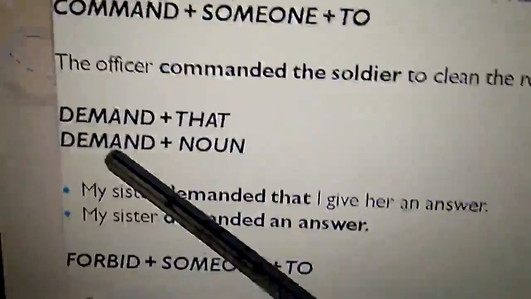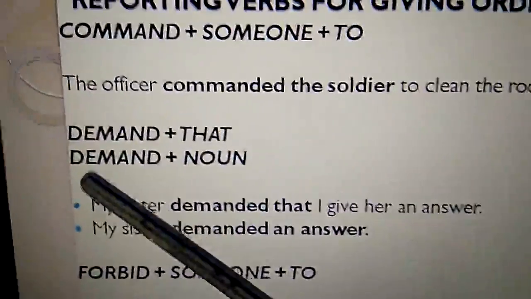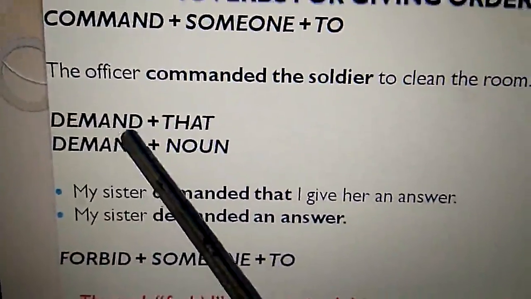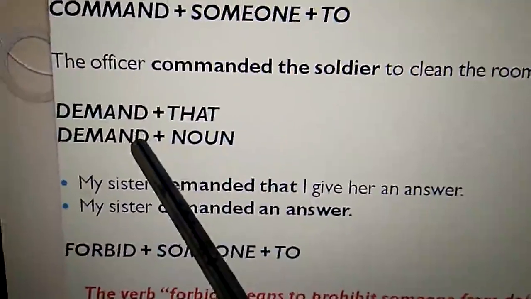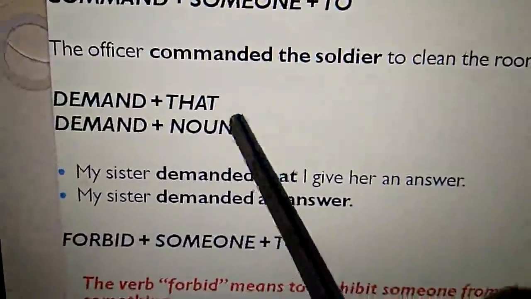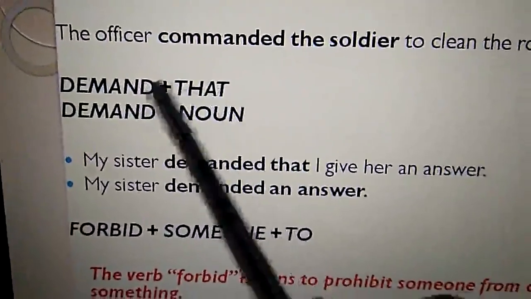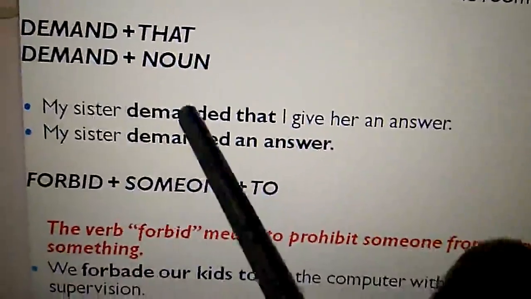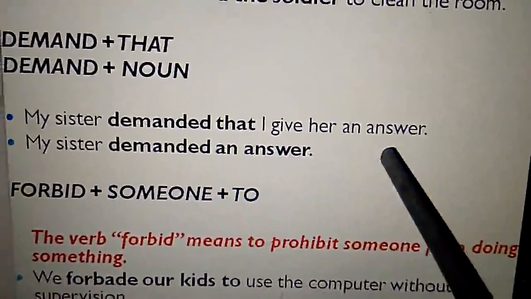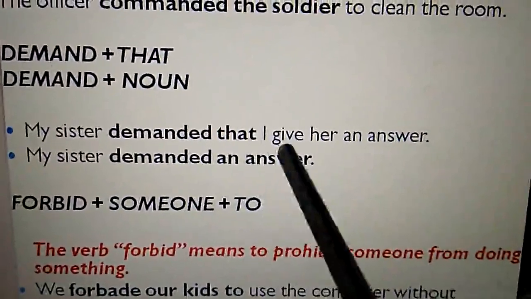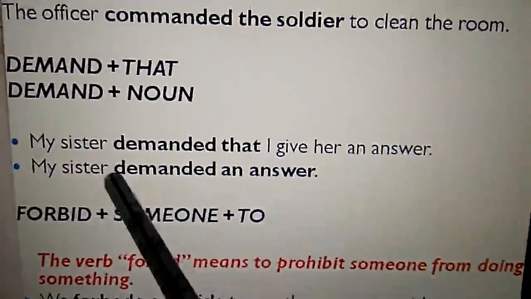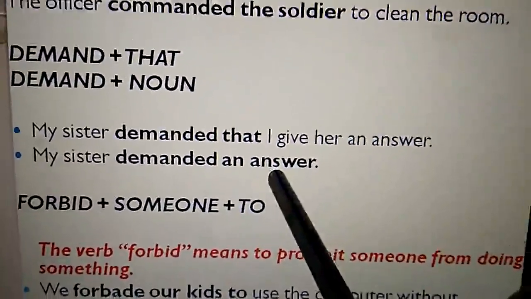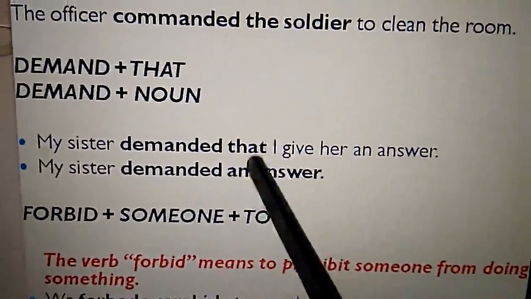And see the next one, demand. When we are using demand as the reporting verb, we use two patterns: demand that, or demand noun. After demand we get that, or after demand we get a noun. So in this example, my sister demanded that I give her an answer. Simply we can also write, my sister demanded an answer, but the pattern is different.